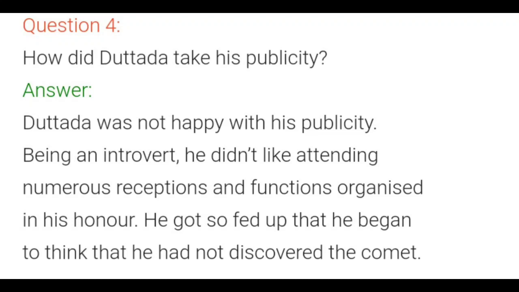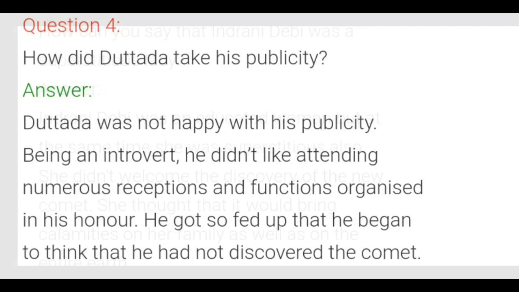Dattada was not happy with his publicity. Being an introvert, he didn't like attending numerous receptions and functions organized in his honor. He got so fed up that he began to think that he had not discovered the comet. That's the fourth question, children. Let's move on to the fifth question.